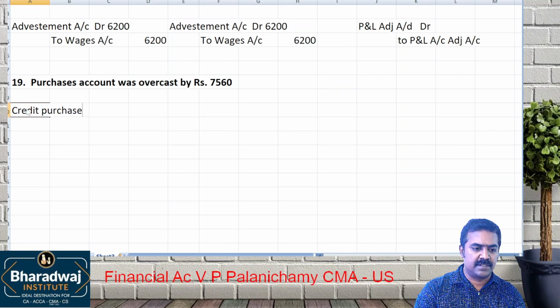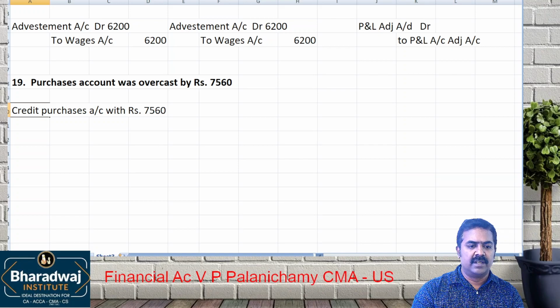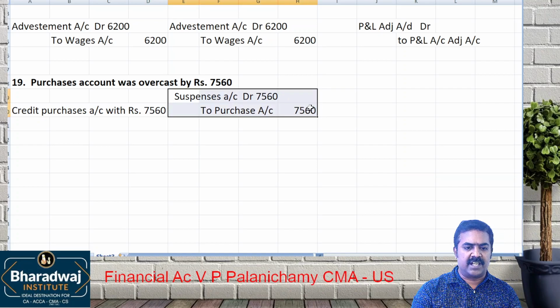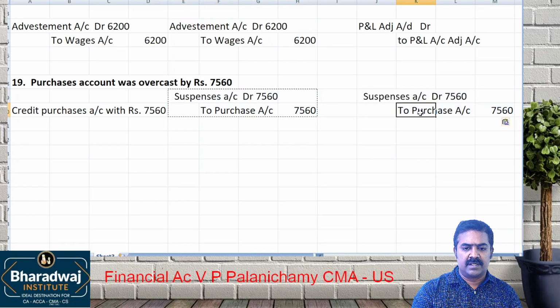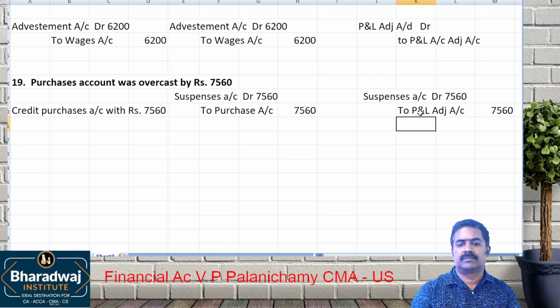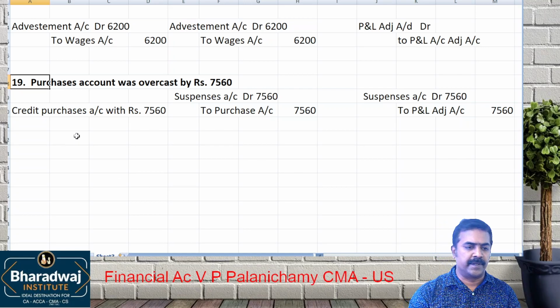Credit purchases account with rupees 7,560. If it is rectified after trial balance, what will you do? Expense account debit 7,560 to which account? If it is rectified after final accounts, suspense account and all, P&L adjustment account.